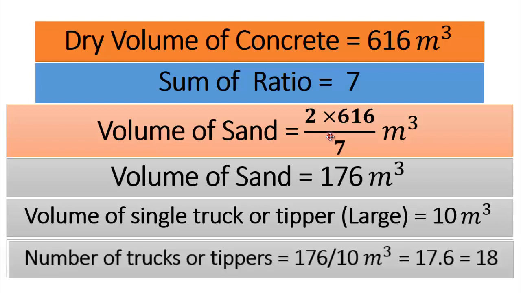So number of trucks or tippers will be equal to total volume divided by volume of single tipper or truck. Here total volume is 176 cubic meter and volume of one single truck is 10 cubic meters. After doing simple calculation, we will get number of trucks is 17.6, which is nearly equal to 18.